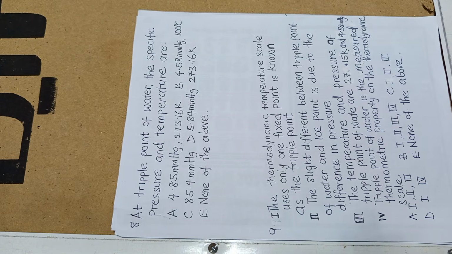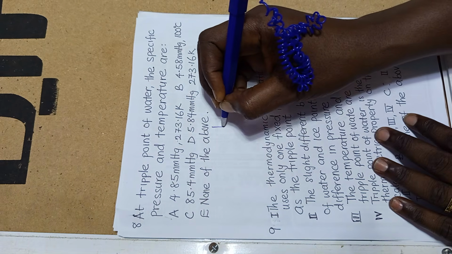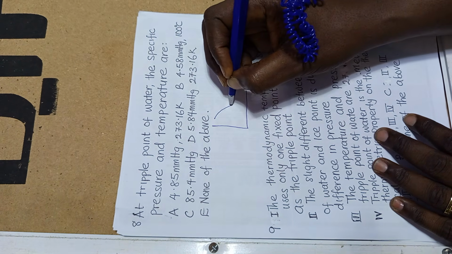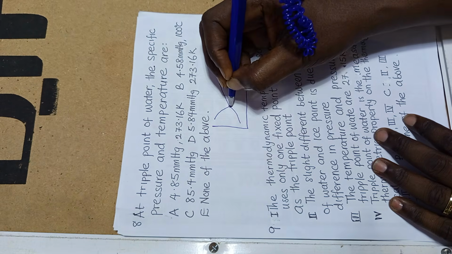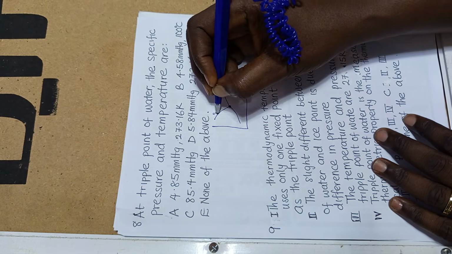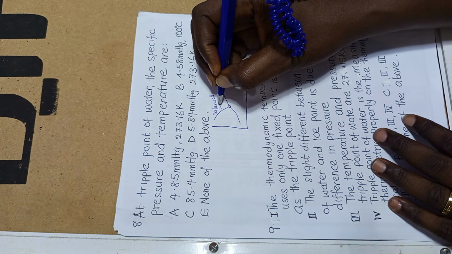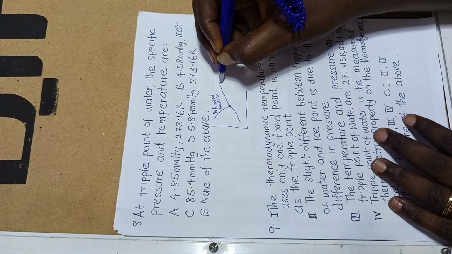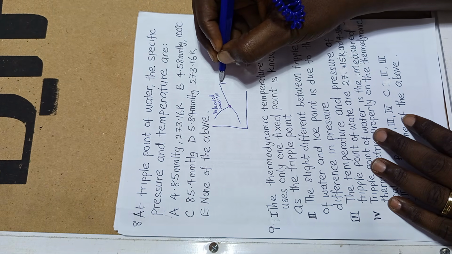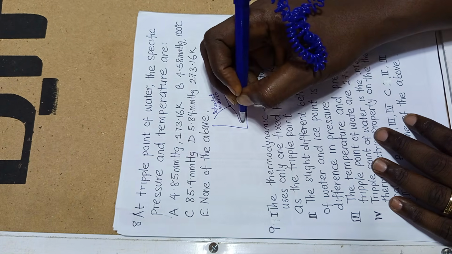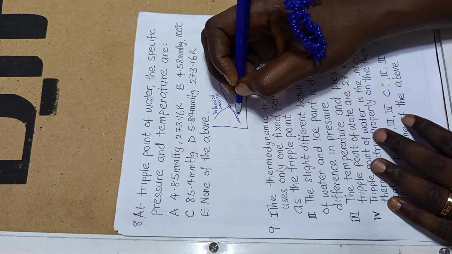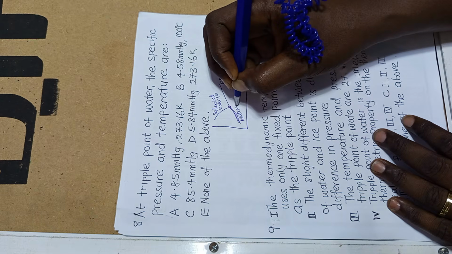When the temperature at which the saturated water vapor, which is in gaseous form, pure water in liquid form, and melting ice in solid form, are all in equilibrium, that point is what we call the triple point. Look at the point here. Let's say we have this. This is the saturated water vapor. This is the pure water, just a sketch. And the melting ice of water.